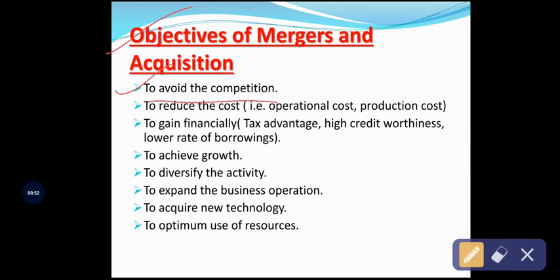Yes, of course, when companies enter into the merger and acquisition concept, it will definitely be helpful to avoid the competition in the same market or in a different market. For example, assume you are a company and I am also a company. You are manufacturing one type of product and I am manufacturing a similar type of product.